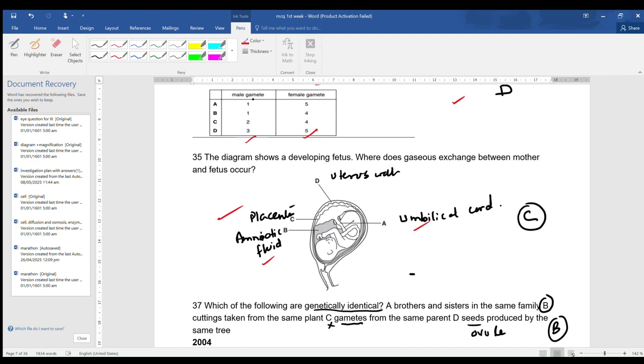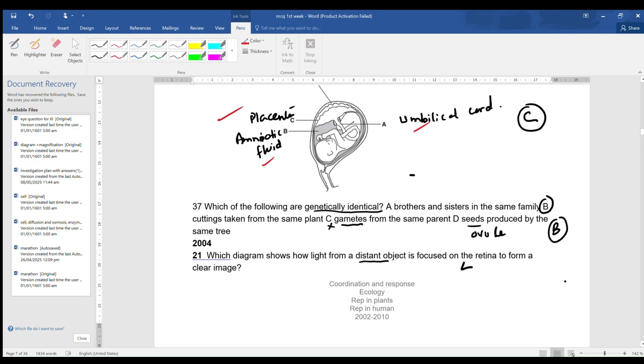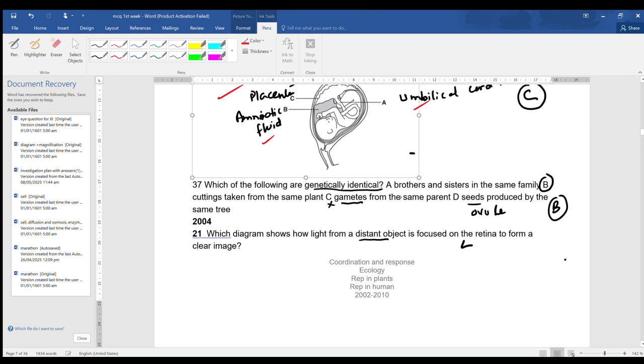Gaseous exchange between the fetus and mother occurs in the placenta. Now next, which of the following are genetically identical? A brother and sister in the same family, genetically identical. We know that genetically identical offspring are produced by asexual reproduction.